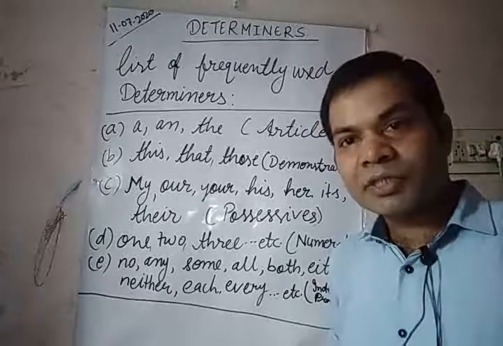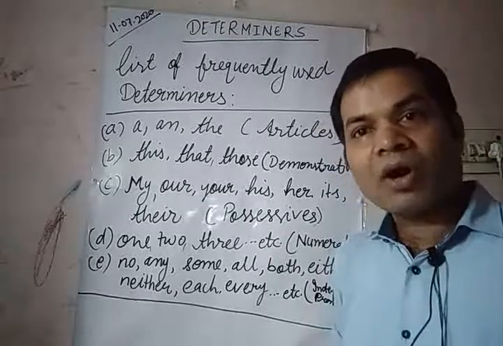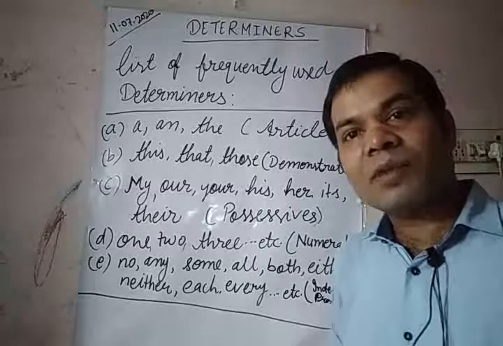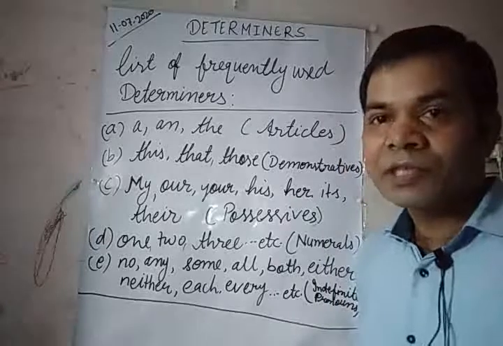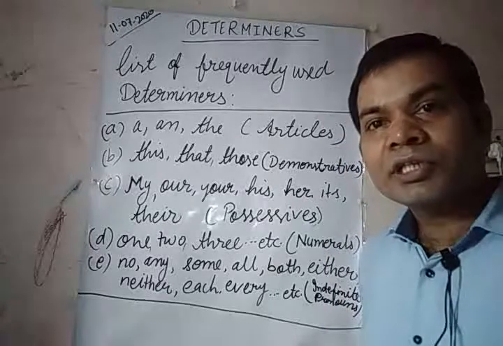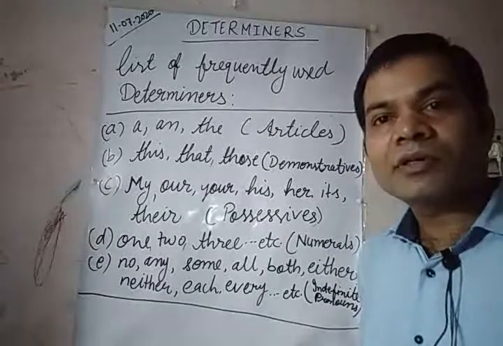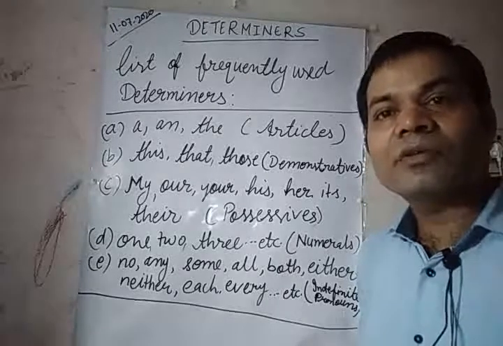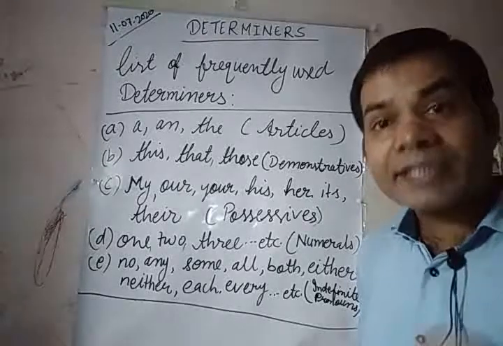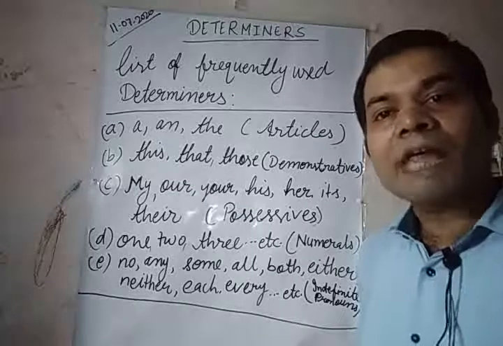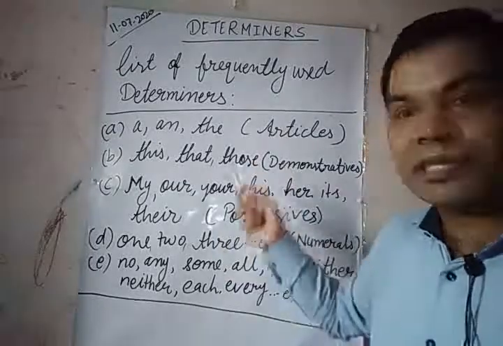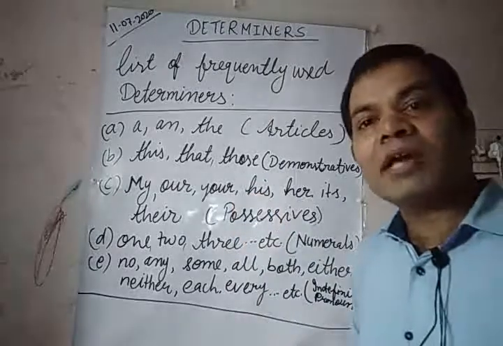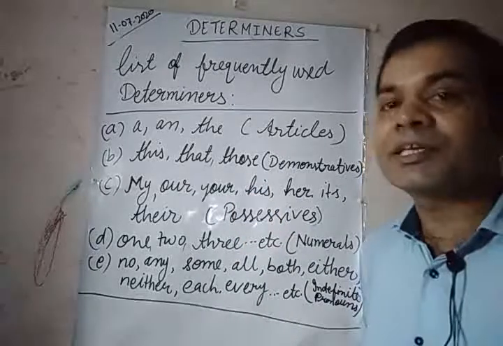The word which is used before a noun or pronoun and tells us more about a noun or pronoun, that word is an adjective. And the word which is used in place of a noun, instead of a noun, it stands for a noun, so that word is called a pronoun. So here, if we are talking about determiners, mostly we are talking about adjectives.